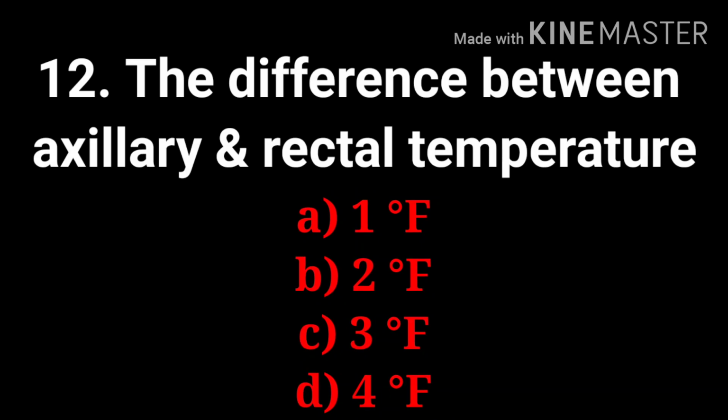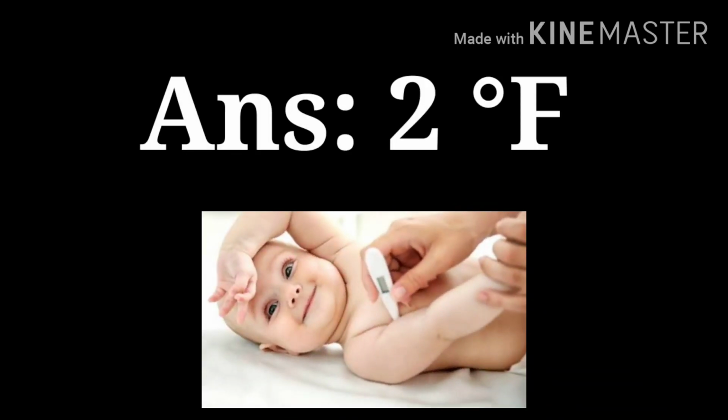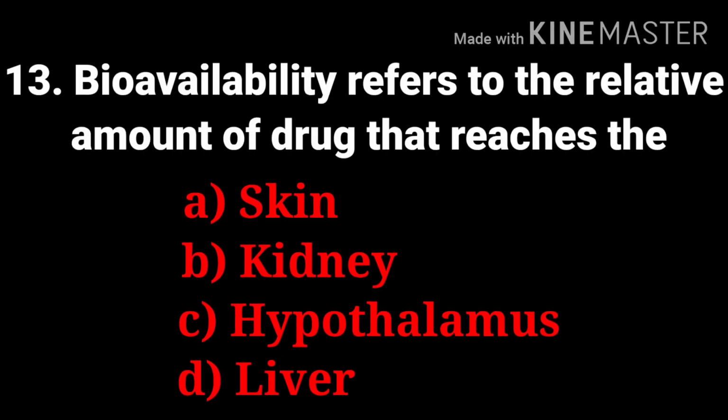And the 12th question is the difference between axillary and rectal temperature. Options are 1 degree Fahrenheit, 2 degree Fahrenheit, 3 degree Fahrenheit, and 4 degree Fahrenheit. And the answer is 2 degree Fahrenheit. The temperature in axilla is 97.6 degree Fahrenheit, oral temperature is 98.6 degree Fahrenheit, and rectal temperature is 99 degree Fahrenheit. So the difference between axillary and rectal temperature is 2 degree Fahrenheit.